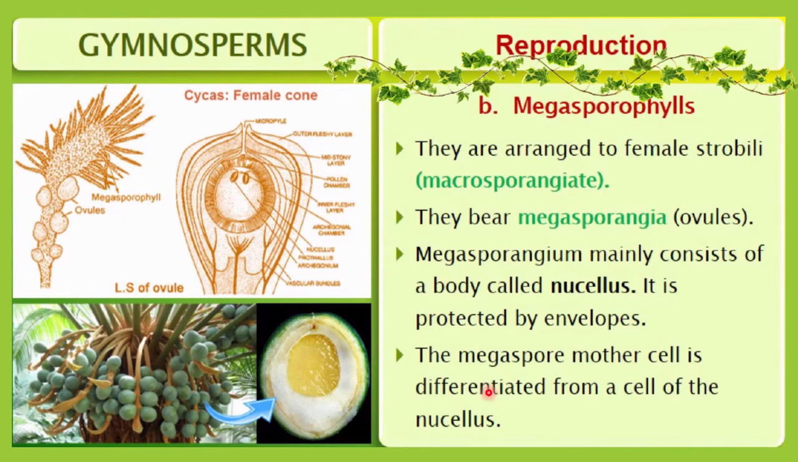The megaspore mother cell is responsible for the formation of a megaspore. You know that in a mother cell, meiosis occurs, and as a result megaspores are formed. Such a cell in which meiosis occurs and megaspores are formed is called the megaspore mother cell. The megaspore mother cell is differentiated from a cell of the nucellus. This is the nucellus layer, and it differentiates the megaspore mother cell, which finally produces megaspores.